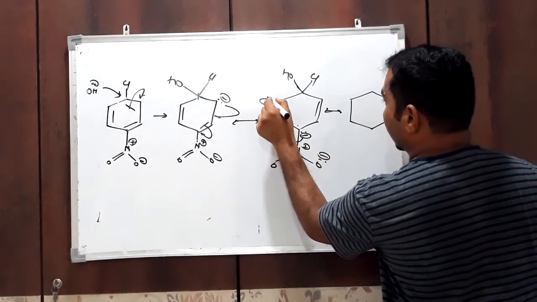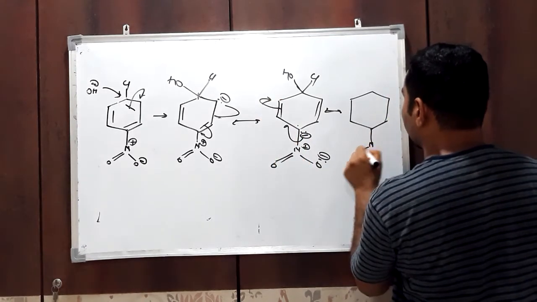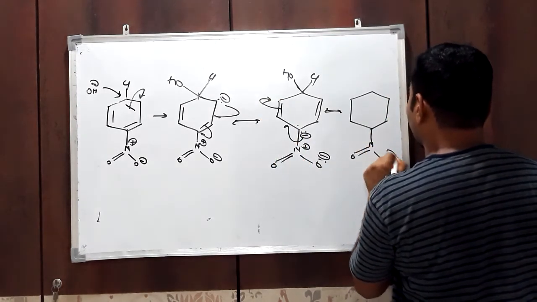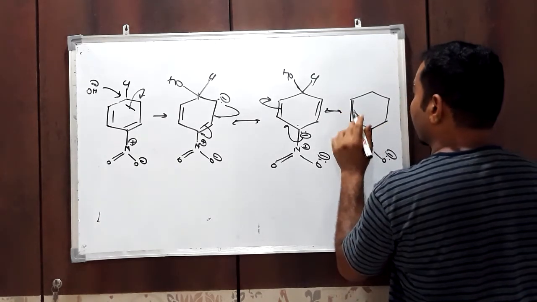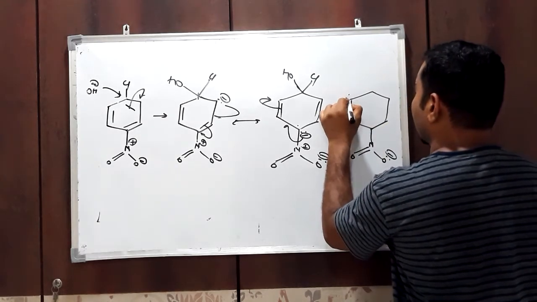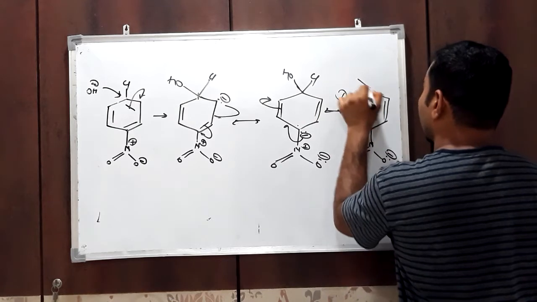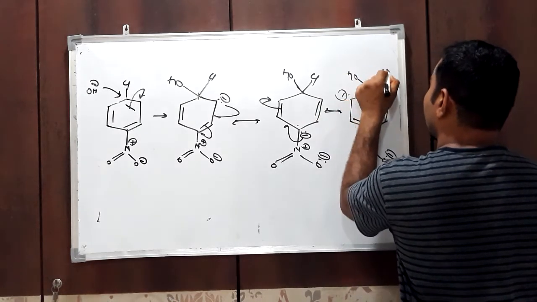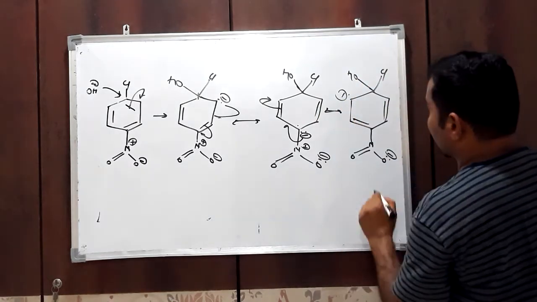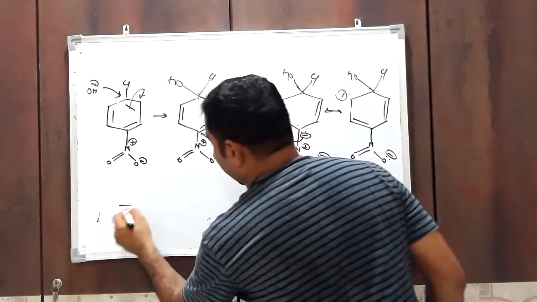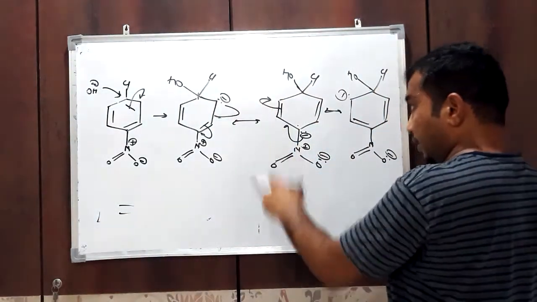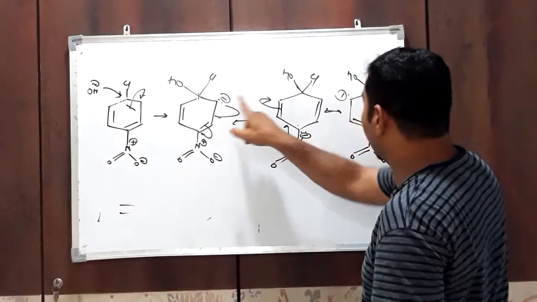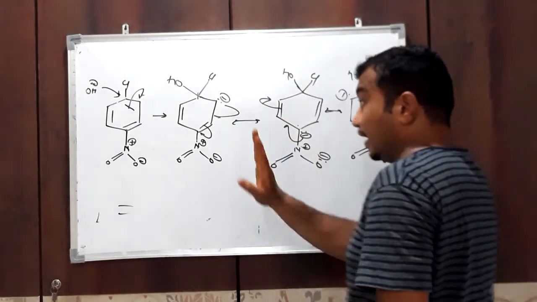In all these resonance structures, negative charge is present at ortho and para position, not at meta position.